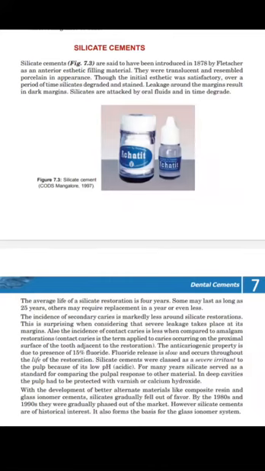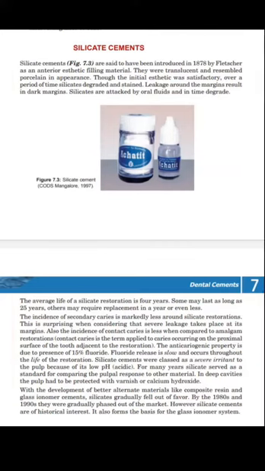Hello everyone. So today we are going to talk about silicate cement. This is not a very important topic. In exams, an MCQ may be asked on this topic. There will be no LAQ or short note, but still we are going to discuss it. As a dentist, you should know about silicate cements.